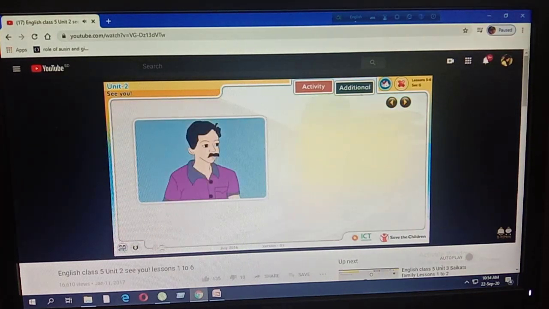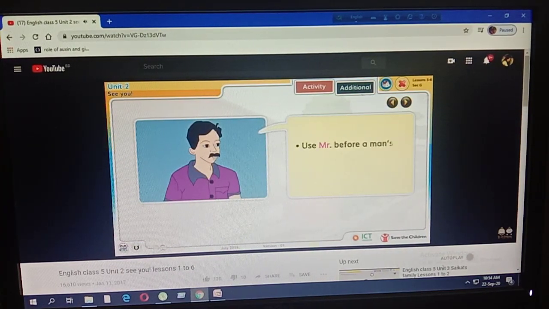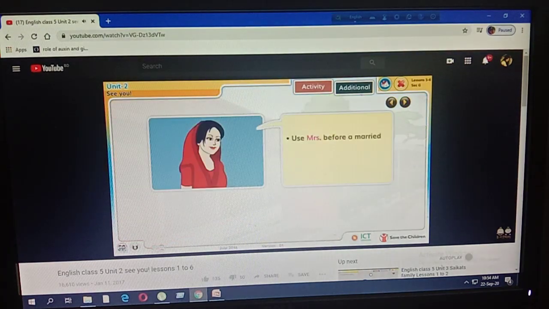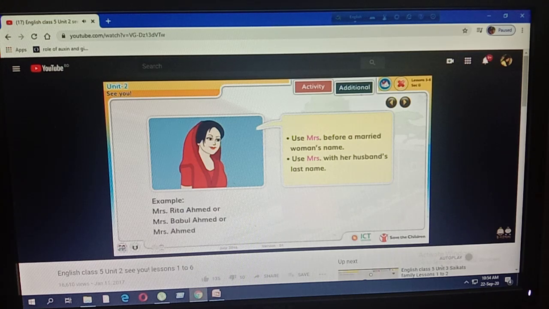Use Mr. before a man's full name or before his surname or last name. Example, Mr. Babu Ahmed or Mr. Ahmed, not Mr. Babu. Use Mrs. before a married woman's name. Use Mrs. with her husband's last name. Example, Mrs. Rita Ahmed or Mrs. Babul Ahmed or Mrs. Ahmed, not Mrs. Rita.